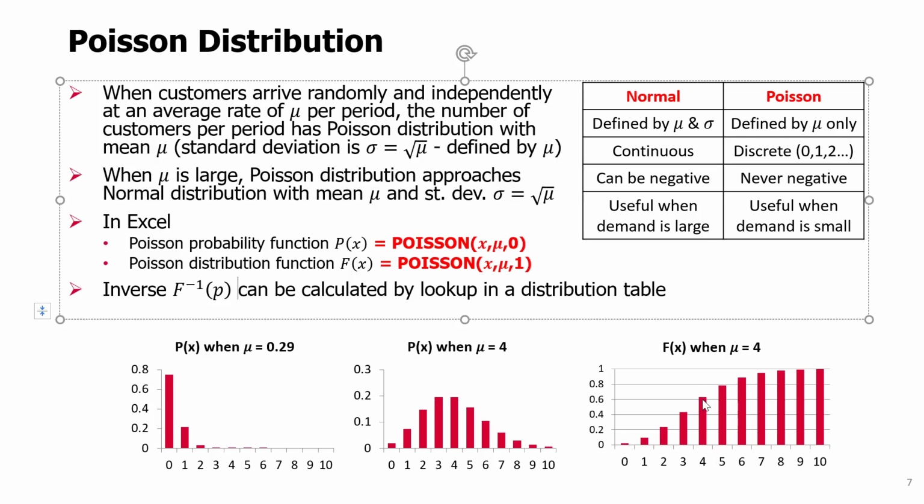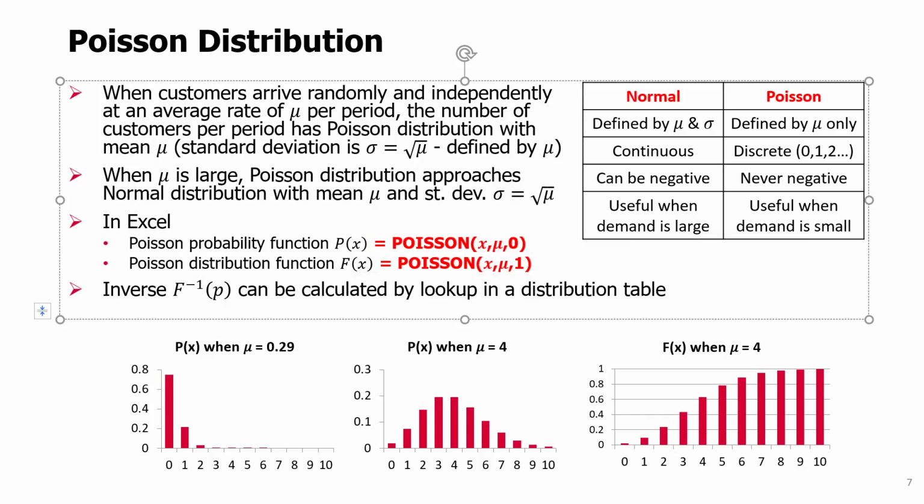But if you notice, there isn't a value that corresponds to 70% cumulative probability. We only have value 4, which is close to 60%, a little bit more, and we have value 5, which is almost 80%. So if you were to calculate the inverse, the answer is there's no inverse.